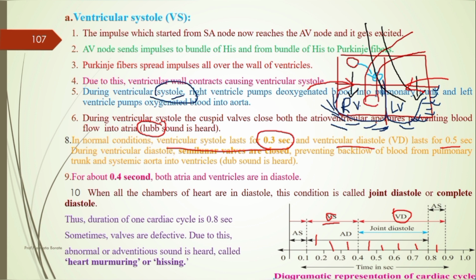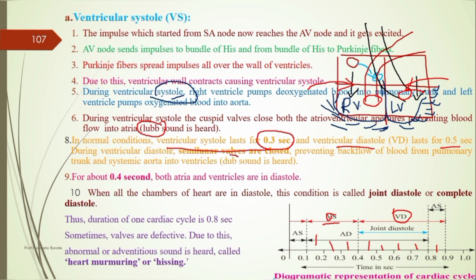But, all of you know, at the base of the pulmonary trunk, that is the pulmonary aorta, and at the base of the systemic aorta, there is a presence of a valve. Yes, all of you know the name of the valve. It is called the semilunar valve.